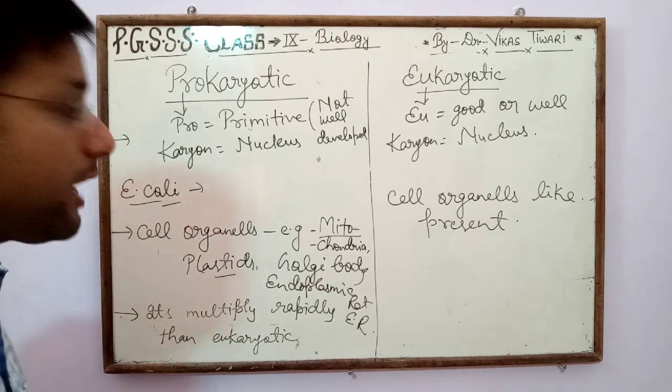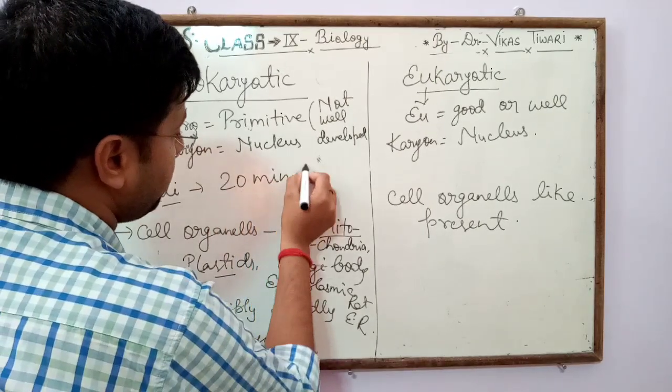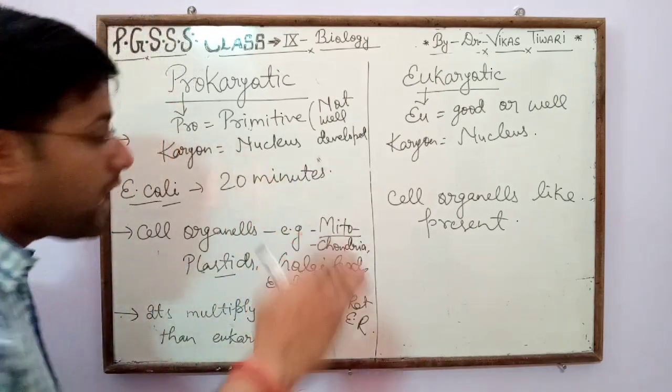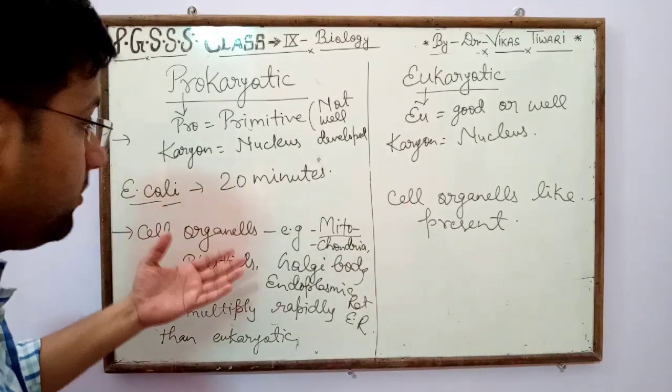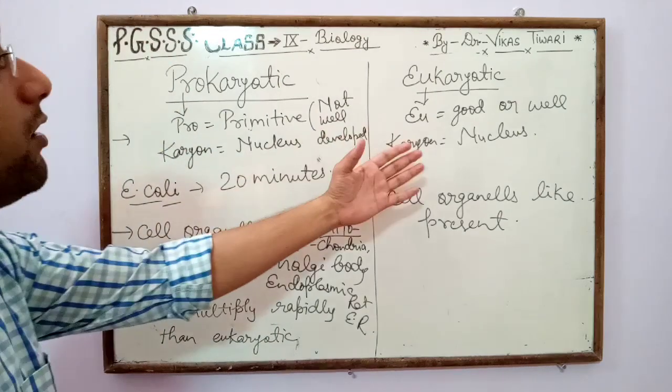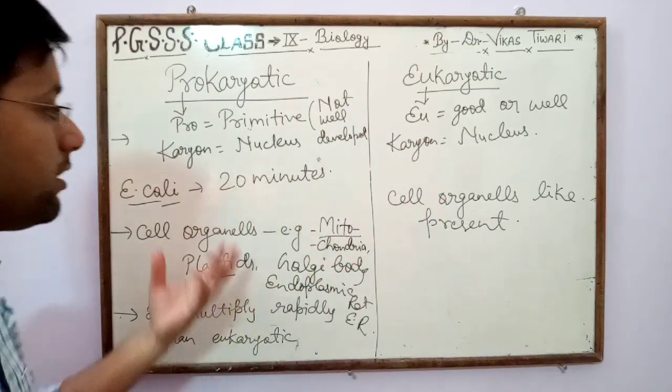This bacteria multiplies after every 20 minutes, meaning after every 20 minutes their numbers will double. In eukaryotes the multiplication rate is very slow compared to prokaryotes.